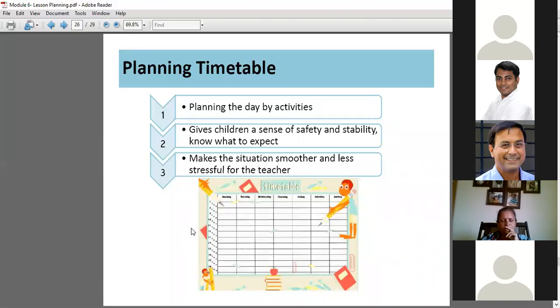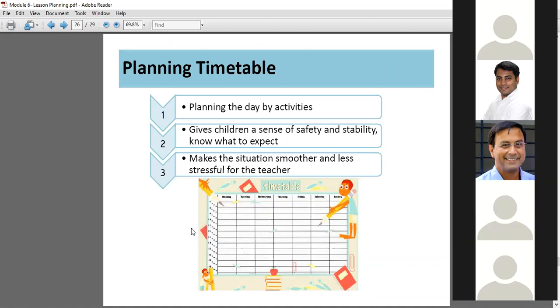Like in higher standards, children know that after this period, this period is there. So they know that today some activity periods are also there. So they feel good. They feel the sense of safety. Safety, I don't think is an appropriate word with activity period, but they feel a little comfortable that today it is not like the whole day we are going to learn subjects. We are having some activity periods in between. Anyone else? They are ready with their materials. When we are taking art and craft, they have to bring colors, whatever the requirement is. Right.